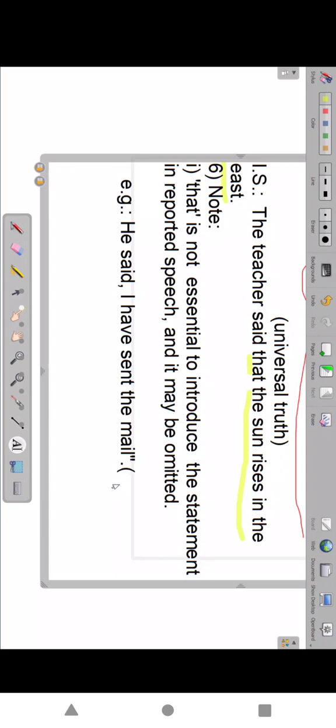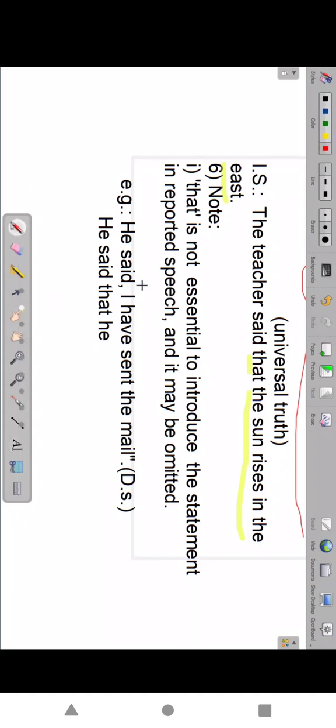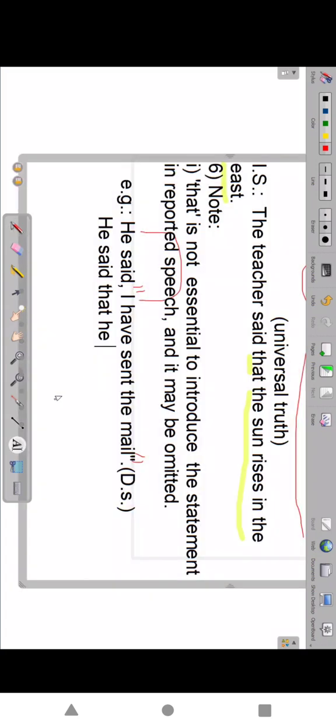Direct speech. So then what are we writing? Indirect speech is: He said that he had sent the mail. I means here he. See, present perfect changes to past perfect. He had sent the mail. That's all. It is right.